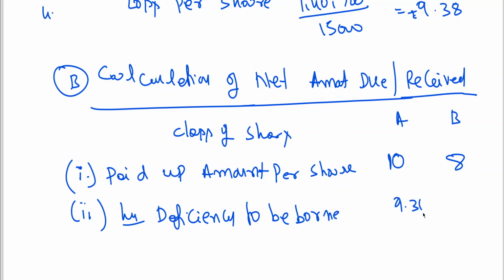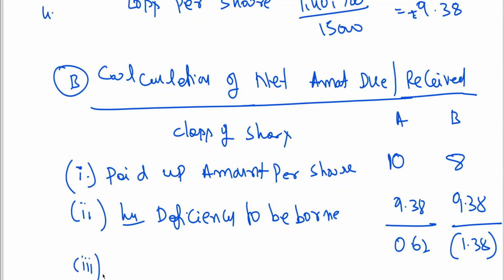9.38, no? Here 9.38. I think you will understand it clearly. So 0.62 positive means we need to pay to A category. 8 minus 9.38 means he needs to bring 1.38.